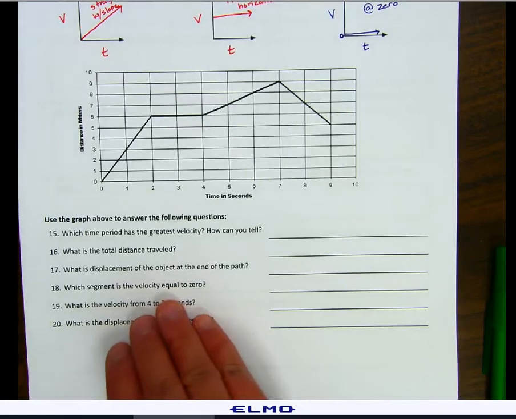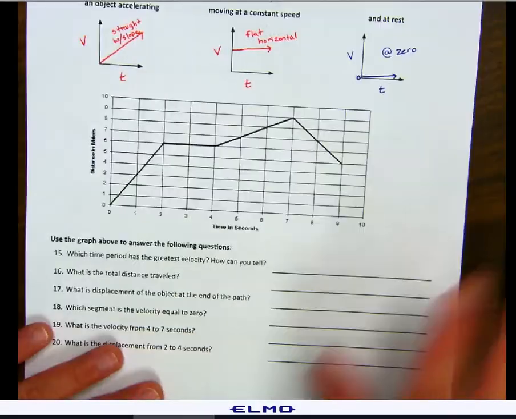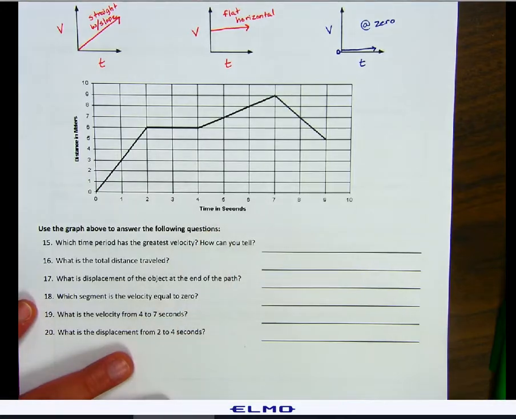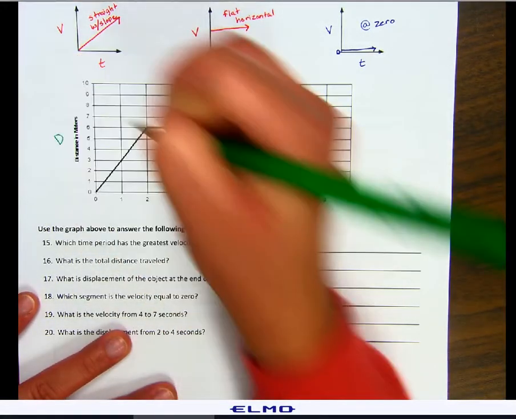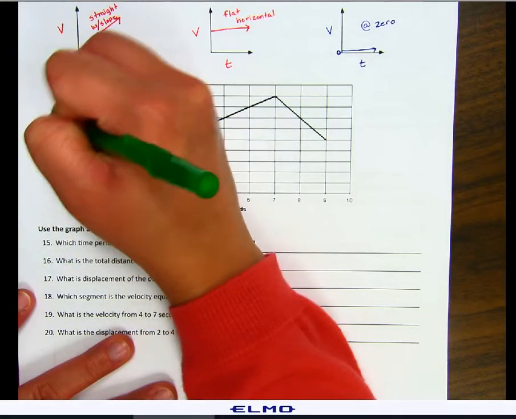And the last set of questions for Unit 1, I do believe this is the last. Yes, the last set of questions for Unit 1 is talking about this graph. So this is distance and time. Let's go ahead and label that. Distance, time, or lowercase d, sorry.